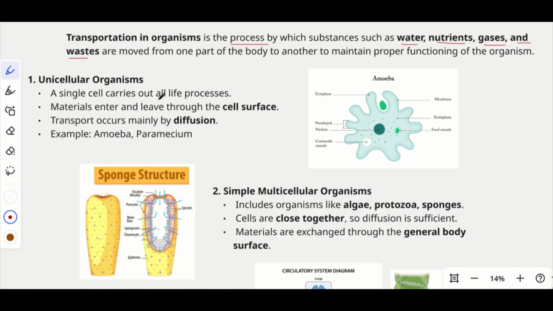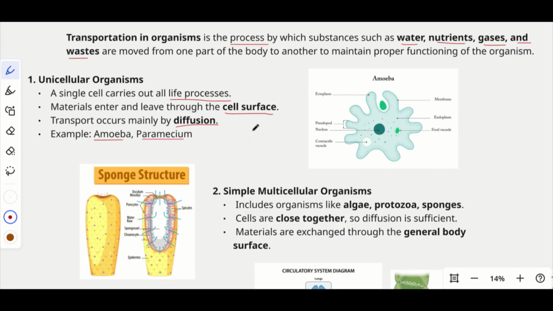So a single cell carries out all life processes. For a unicellular organism, all its functions like ingestion, digestion, and excretion should be done by the single cell itself. So the materials enter and leave through the cell surface. If you take the case of amoeba, you can see the cell surface, right? The materials enter through the cell surface and also leave through the cell surface. And transport occurs mainly by diffusion. You can take examples like amoeba, paramecium, etc.